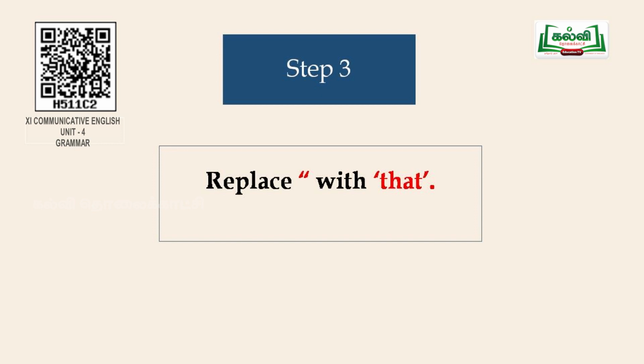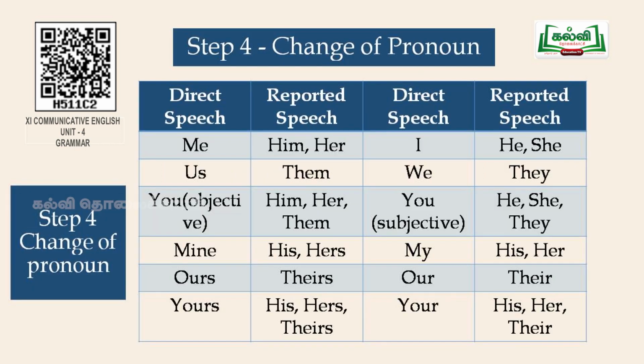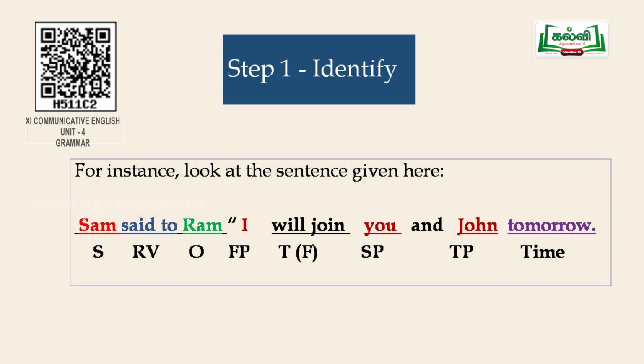With the replacement of the speech mark starts the trickiest part of the sentence. But once you master the changes by practice, then the transformation of direct to indirect speech is a piece of cake. The first change is the change of pronoun. How to change the pronoun? The change of pronoun becomes easy once the first person, second person, third person, subject and the object in the sentence are identified. Now let's see the same sentence.